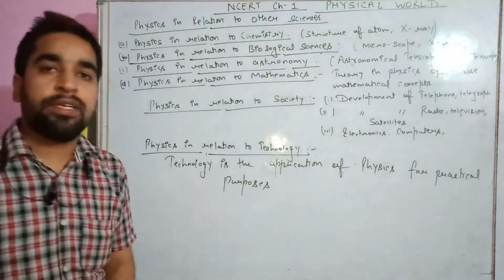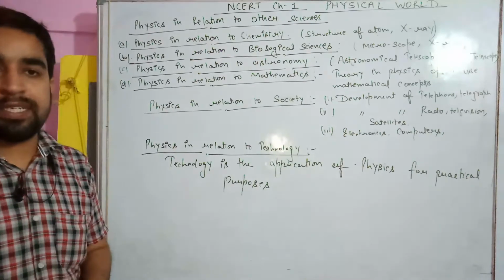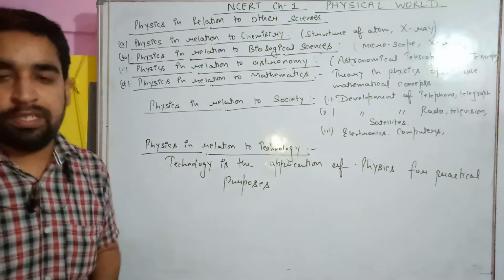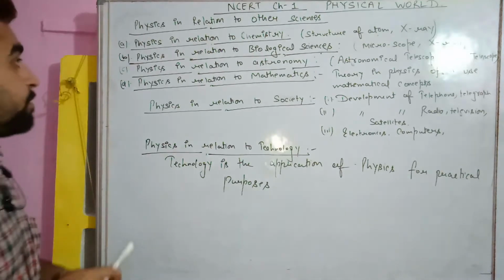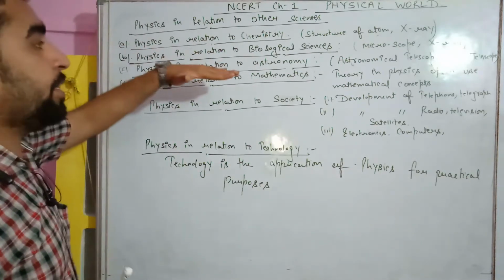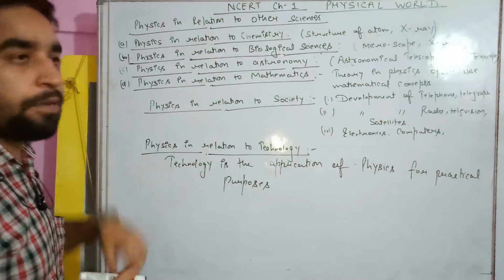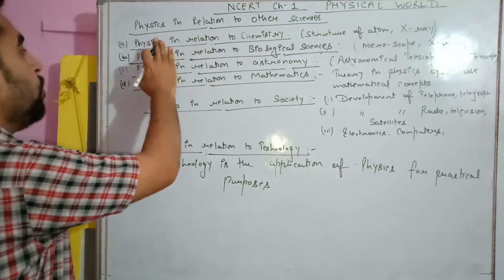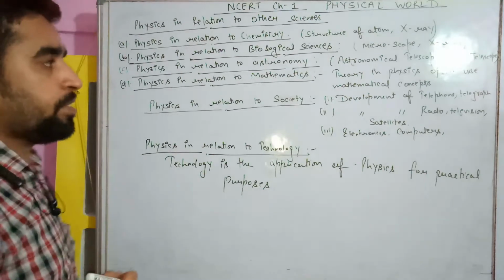So students, now we will study how physics helps other branches of science and technology. The very first point: we want to correlate how physics is related with the other branches of science. So the very first relation I am going to explain is physics in relation to chemistry.